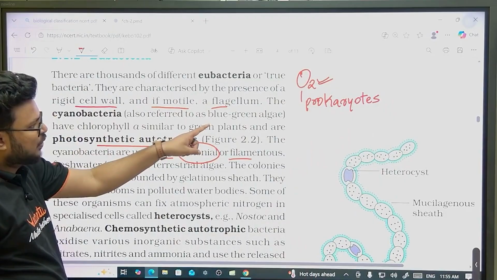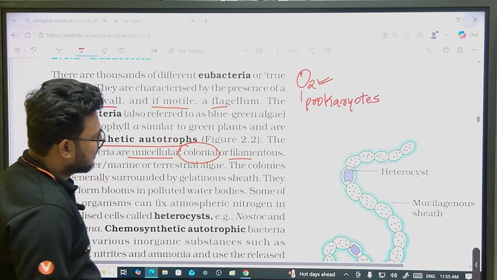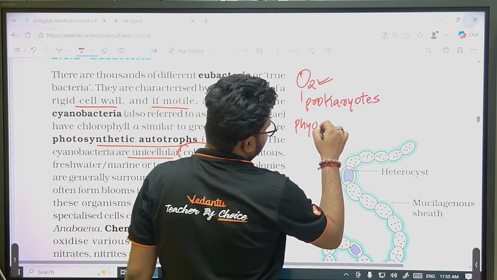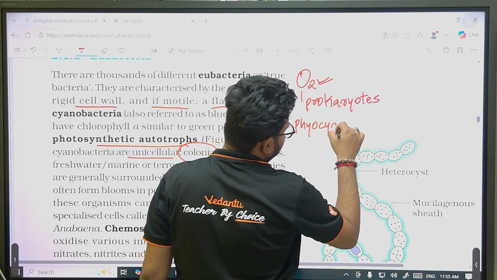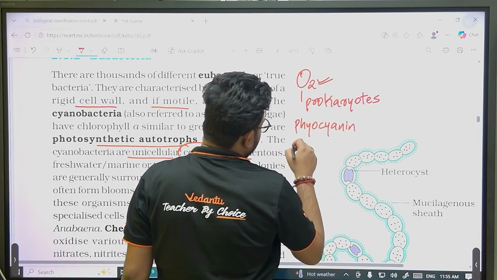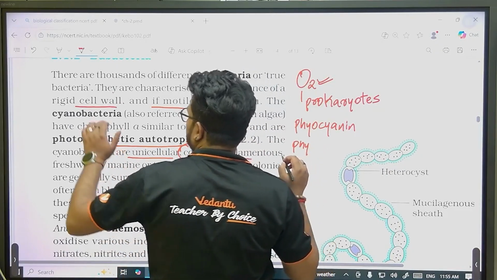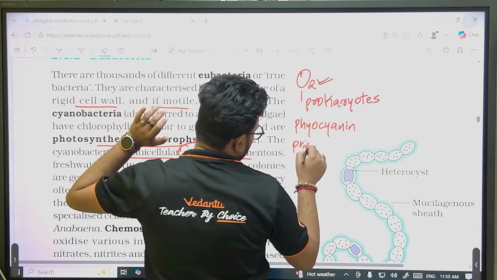Cyanobacteria are also referred to as blue-green algae because they have pigments. The blue pigment is called phycocyanin. The red pigment is called... the green pigment is called chlorophyll.